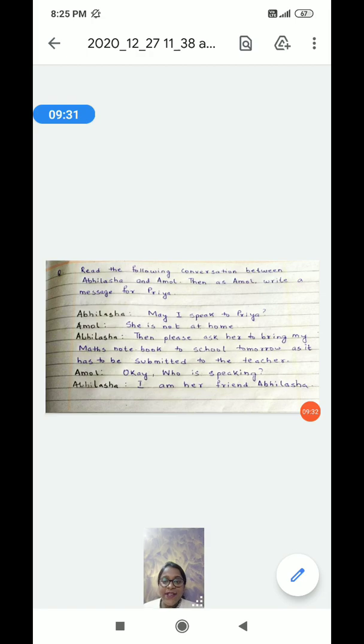So let's read the conversation. Abhilasha is telling, may I speak to Priya? Amol is replying, she is not at home. Abhilasha again tells, then please ask her to bring my maths notebook to school tomorrow as it has to be submitted to the teacher. Amol tells, okay. Who is speaking? Abhilasha tells, I am her friend Abhilasha. So based on this conversation, it is your assignment to write down the message.